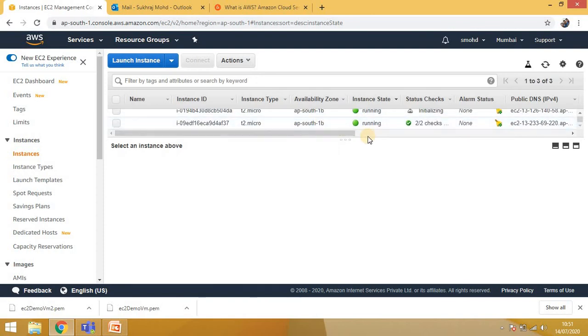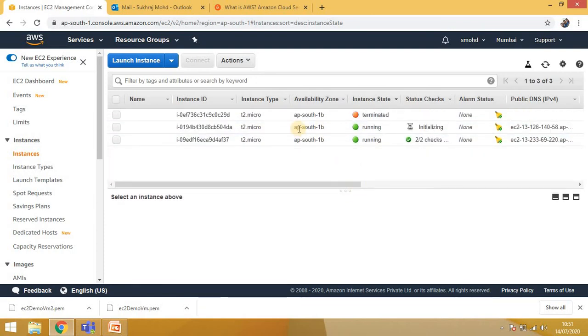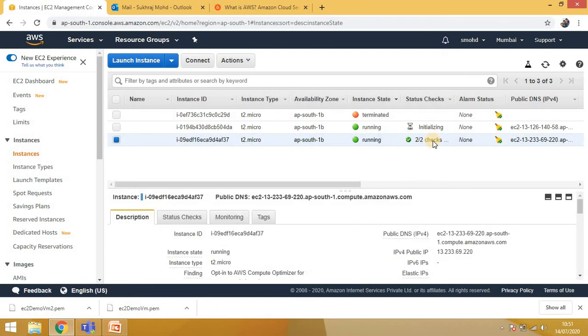See, it's just initializing. Once the status, for this t2.micro, changes from initializing to 2 by 2 checks, it will get started. So it will take some time. I will not wait for that. I have created a VM with this same configuration down here, which is already running. I will use this one.